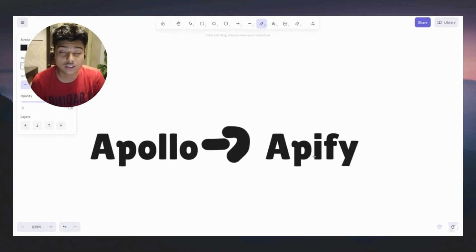Do not pay for Apollo. Too expensive, doesn't make sense. Use Apify, you can scrape Apollo leads much cheaper. Apollo is a lead database. It has everyone. It probably even has your number, email, address, or whatever. Apollo is a platform with a database of a lot of leads. What Apify is going to do is scrape those leads for you instead of you paying Apollo's huge upcharge for all of it.